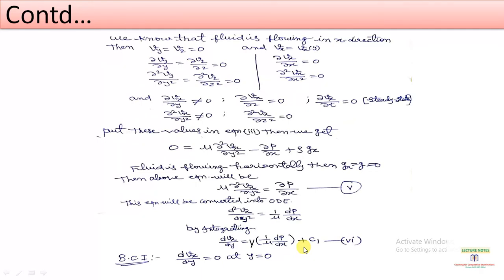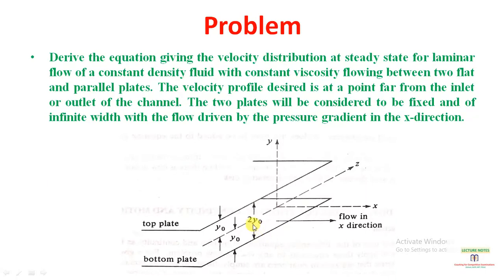Now we will apply the boundary conditions. Boundary condition first: dVx by dy equals 0 at y equals 0. At the center, we know very well that the velocity of the fluid is at its maximum, that is the constant velocity.